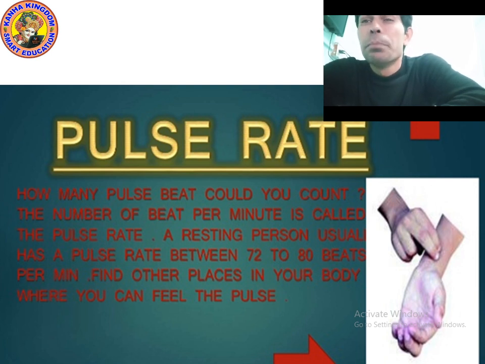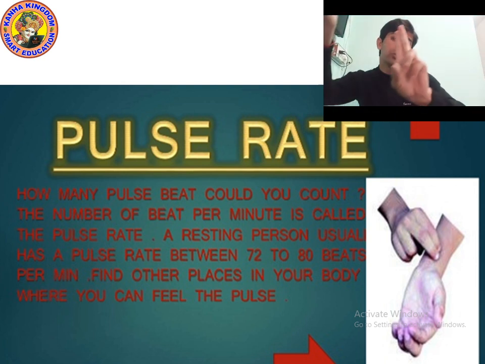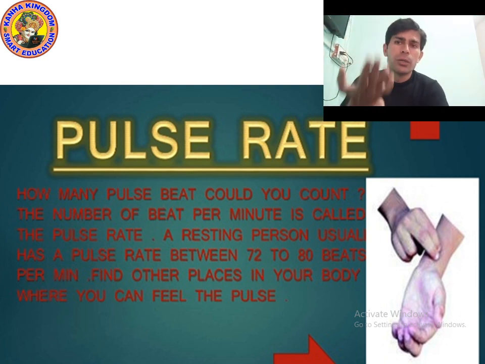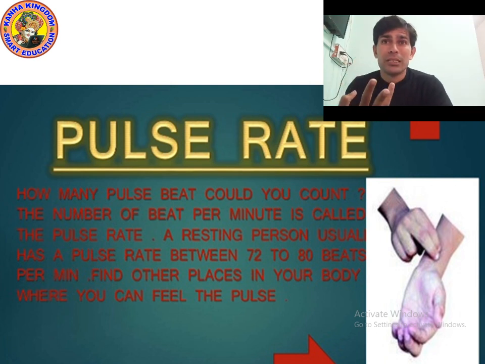The number of beats per minute is called pulse rate. If you put your finger here, you will feel the vibration, up down, up down. One up down means one beat, two up downs mean two beats, three up downs mean three beats, four up downs mean four beats.